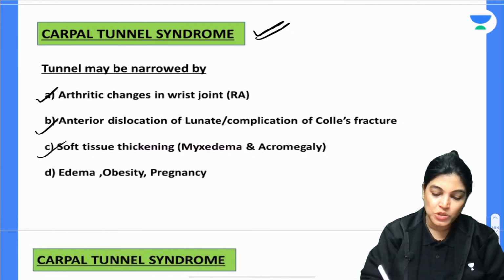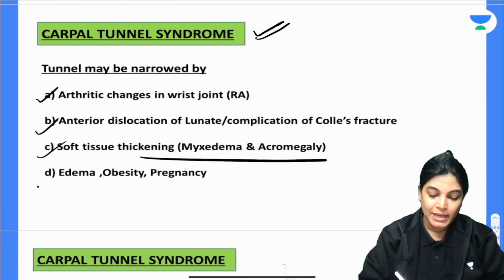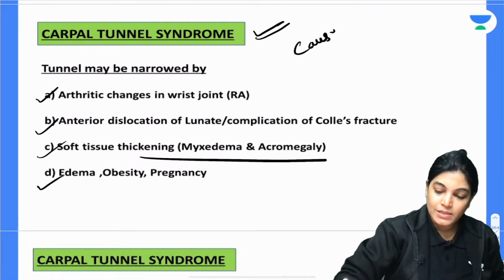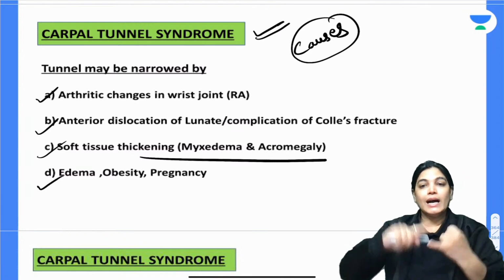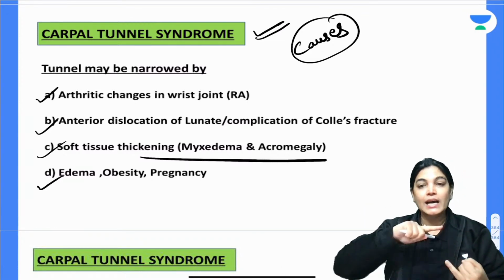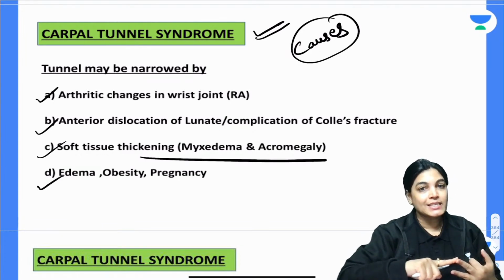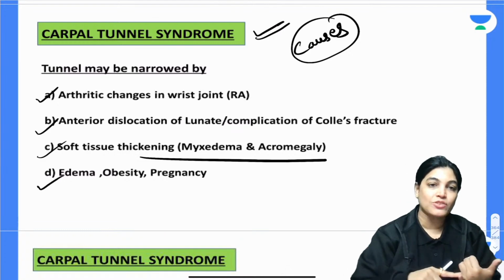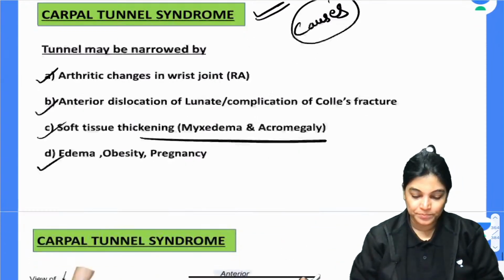There is soft tissue thickening in case of myxedema or acromegaly, edema, obesity and pregnancy. So these are the causes and reasons of carpal tunnel syndrome: arthritic changes, edema, pregnancy, obesity, anterior dislocation of the carpal bone lunate, complication of Colles fracture, and soft tissue thickening in myxedema and acromegaly.